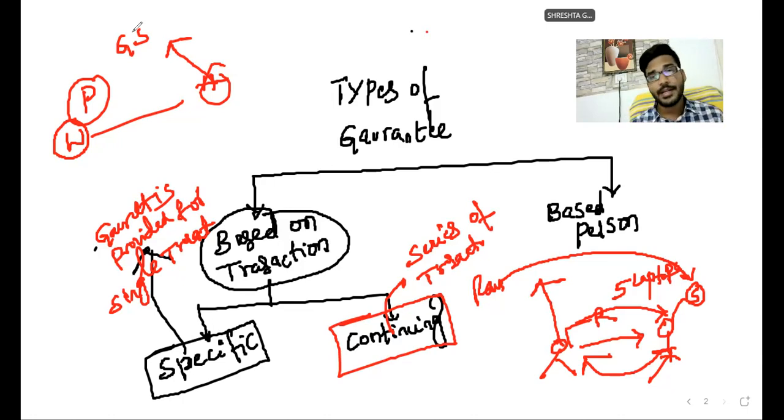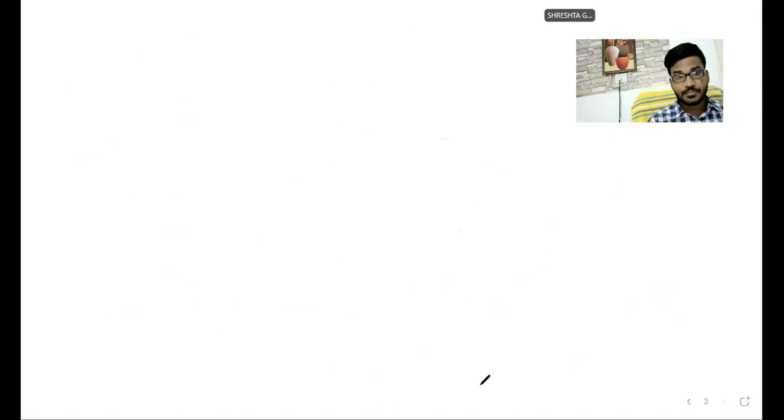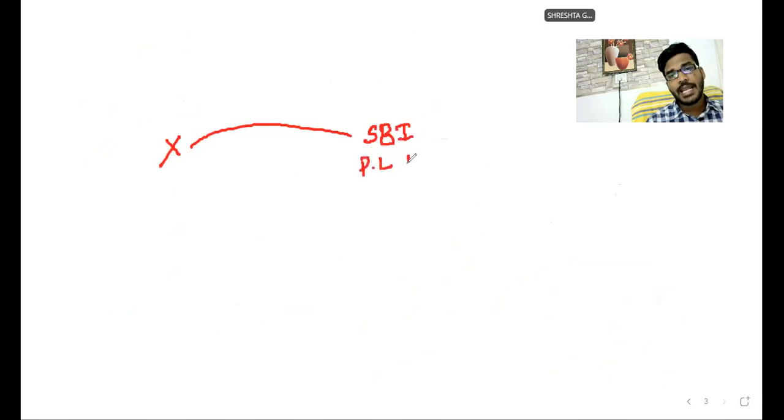One more important point here. Once you give a specific answer, I can ask one question, and you can answer it. So listen. Sir, X is a party. X approaches SBI Bank for a personal loan of 10 lakh rupees. Whenever you approach a bank for a loan, bank requires a security. If you are not having security, then bank requires a surety.